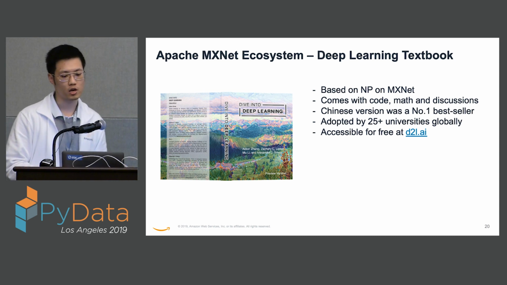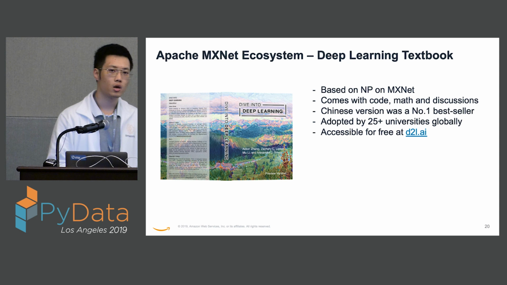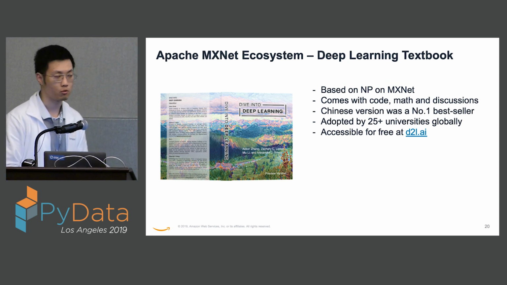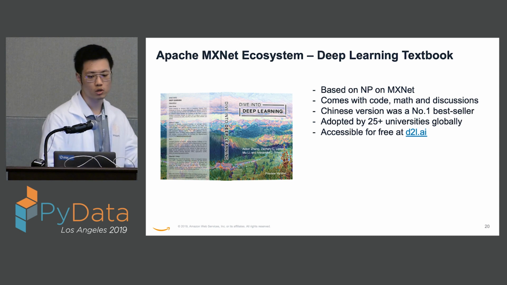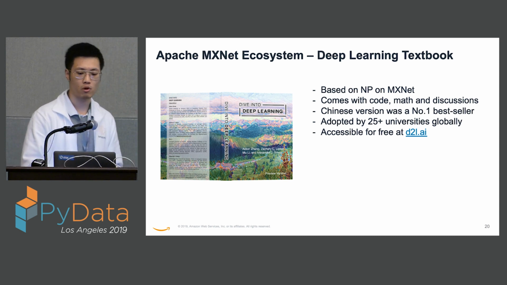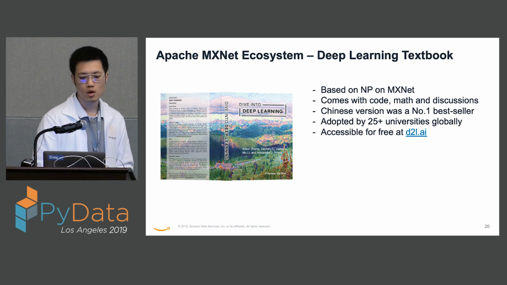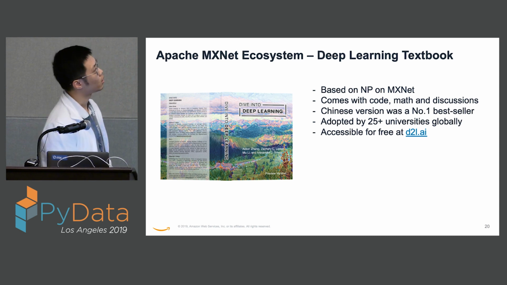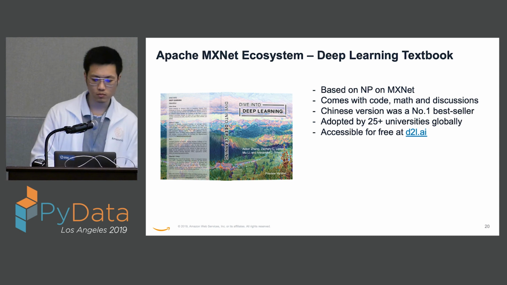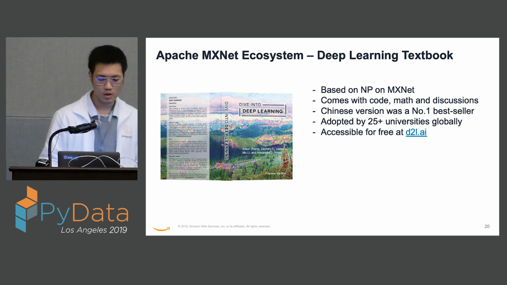Its Chinese version has already been published, and it was a number one bestseller on the biggest online retailer in China. It is also adopted by more than 25 universities globally as their textbook or reference book for their deep learning courses, and it's accessible for free at this link.